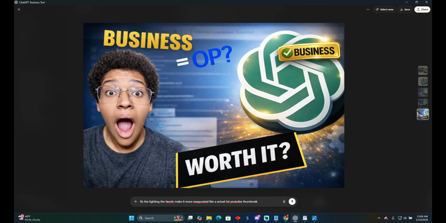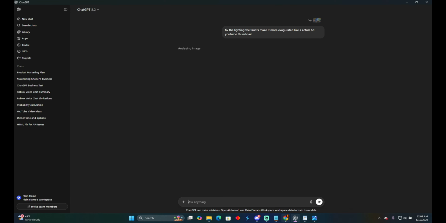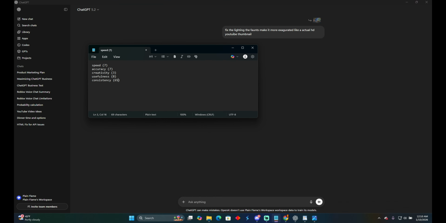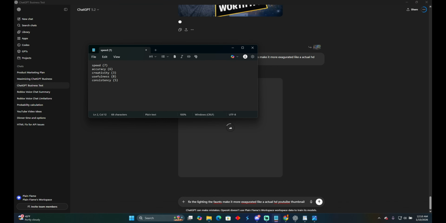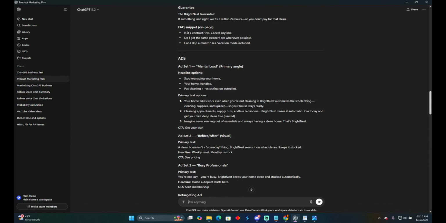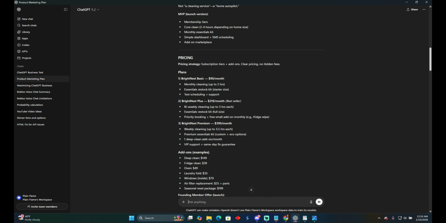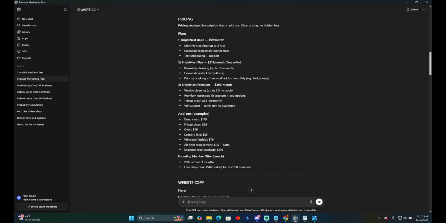The fact that I'm having to go into this much detail with it, telling it over and over again, I'm gonna have to deduct points. That's a 5, and that's a 6. I'm not gonna read all the way through it because it is stupidly detailed and long, but that's a good thing. Pricing, bestseller is BrightNest Plus, BrightNest Premium, add-on, deep clean.